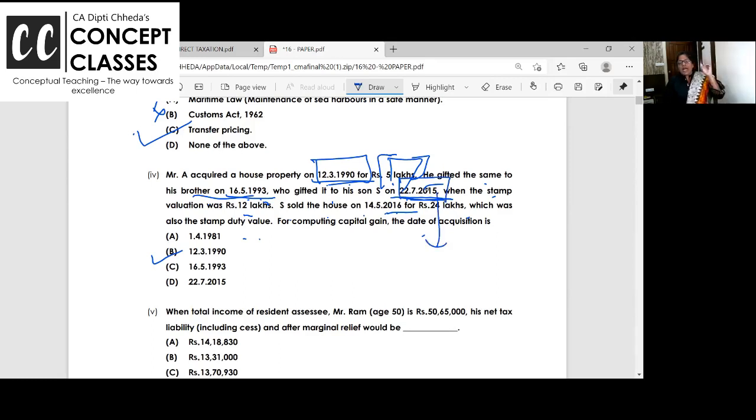No. I want to repeat it a third time. In case of gift, will or inheritance, as per the Bombay High Court's judgment, you can take the cost and the year of acquisition of the previous owner who paid for it. Is that clear to all of you or not? So the answer is 12th March. Yes, I do agree that some books say you can take 22/7 also. That's right. But basically in these three cases, you have to take the cost of the previous owner.